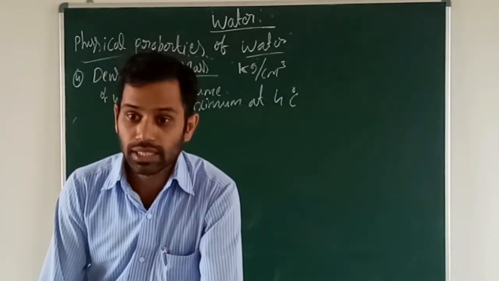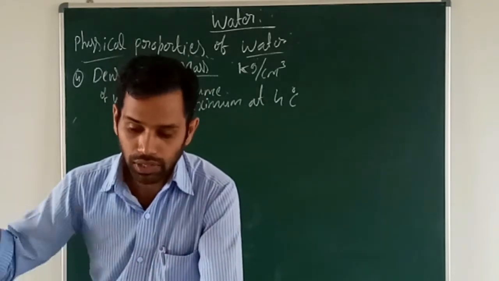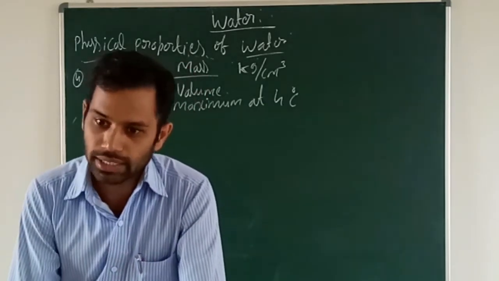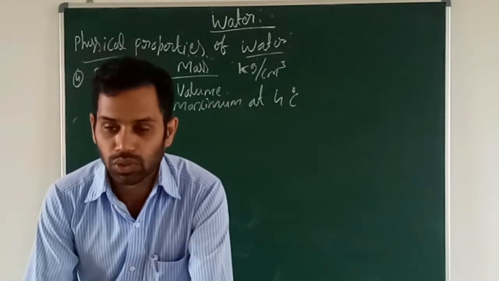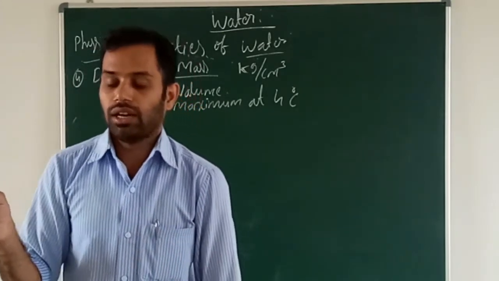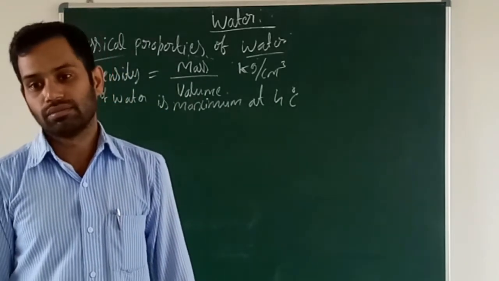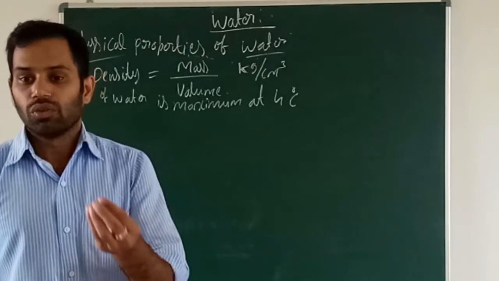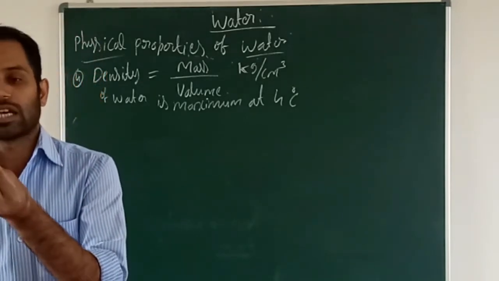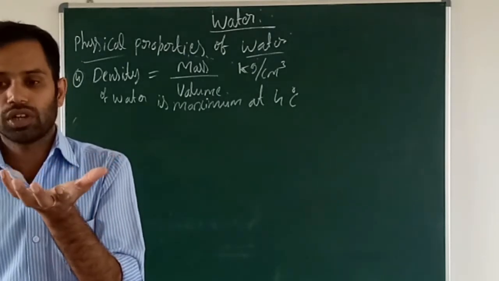Whereas an iron nail, if you put it on the water, automatically goes inside the water. Why? Because compared to the iron nail, the water's density is lower. Whose density is less, that substance will float on the water.